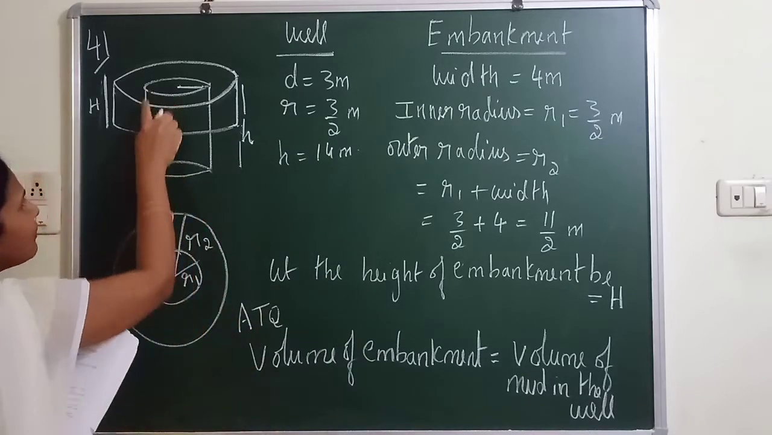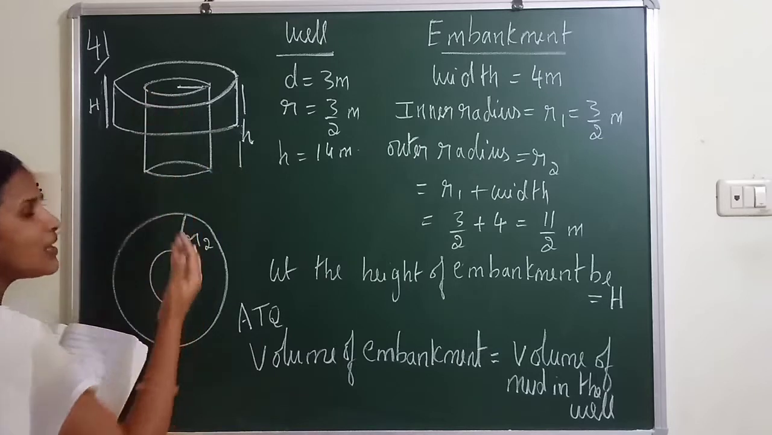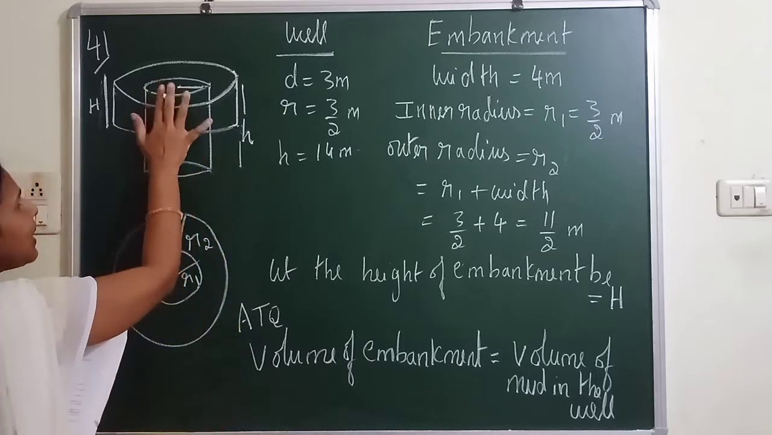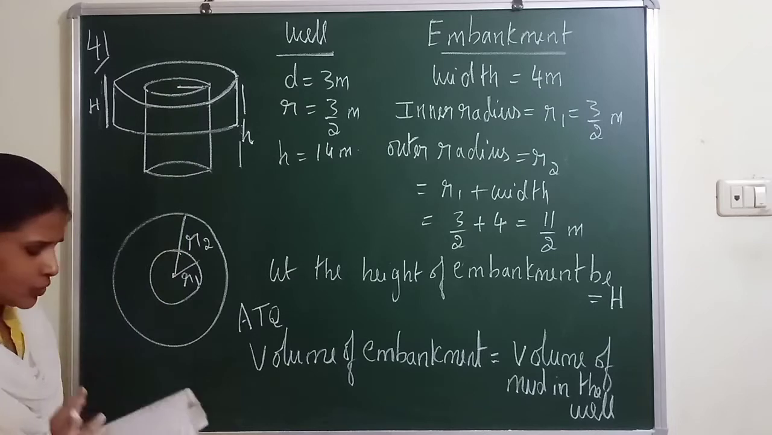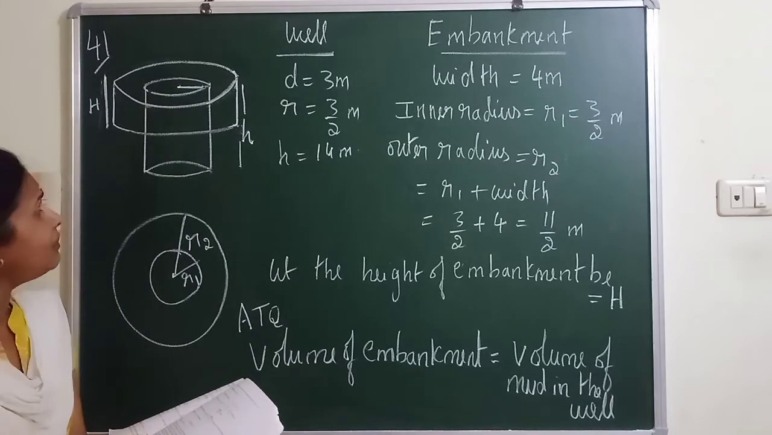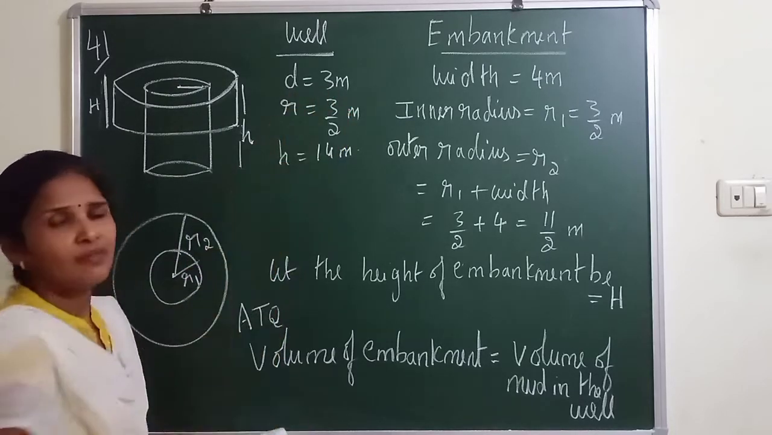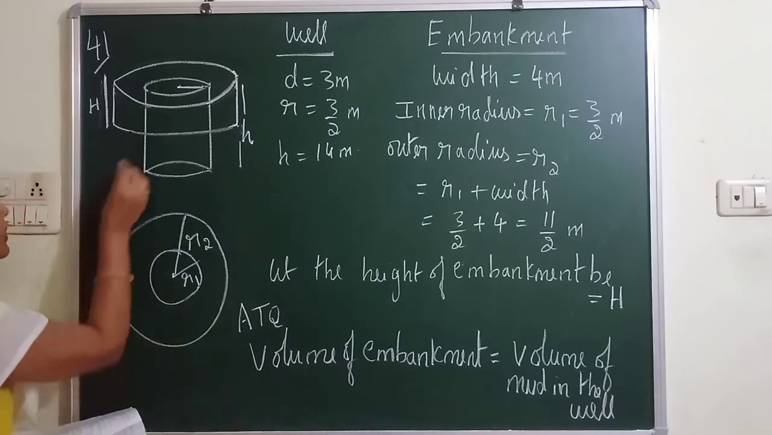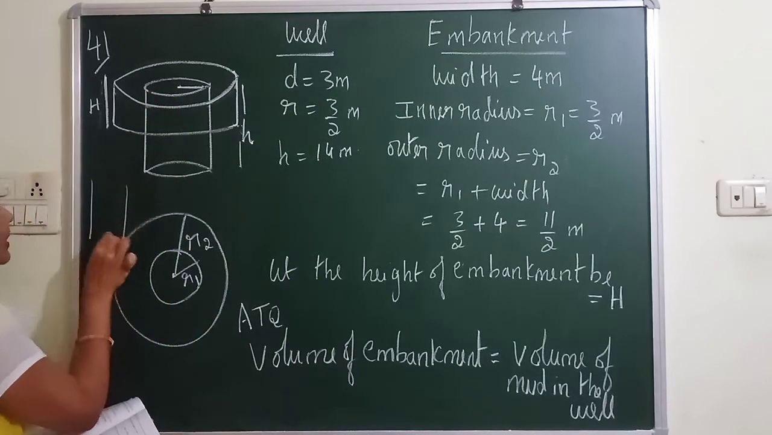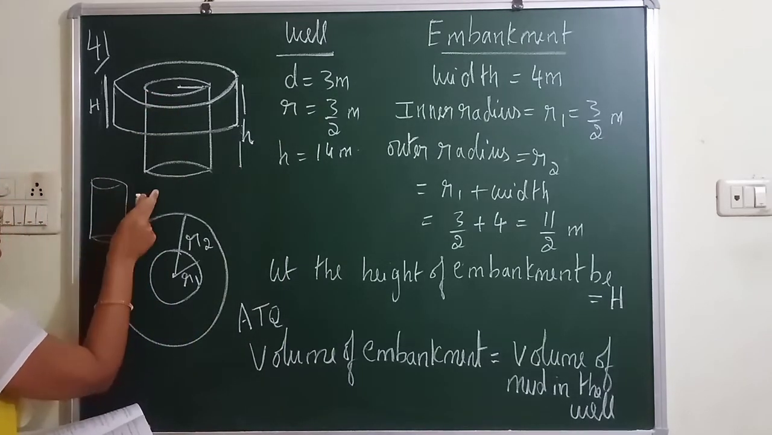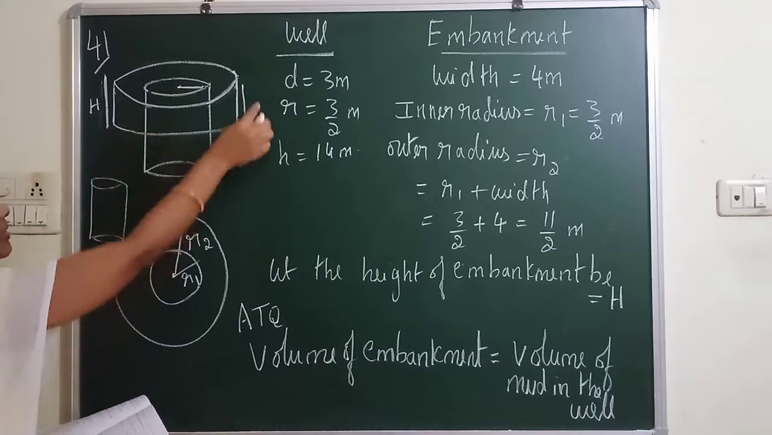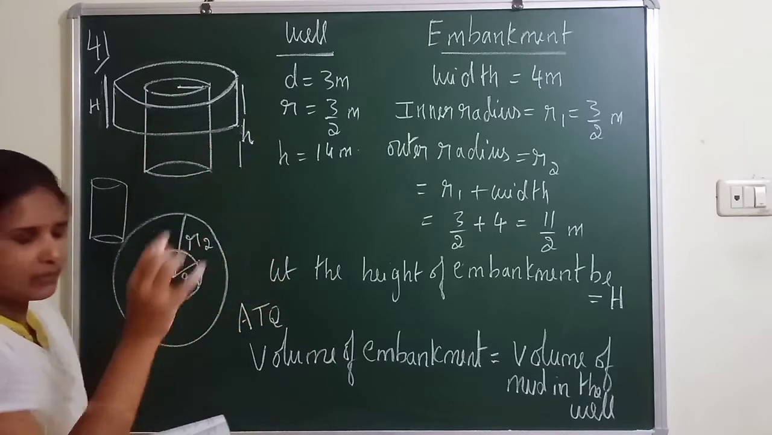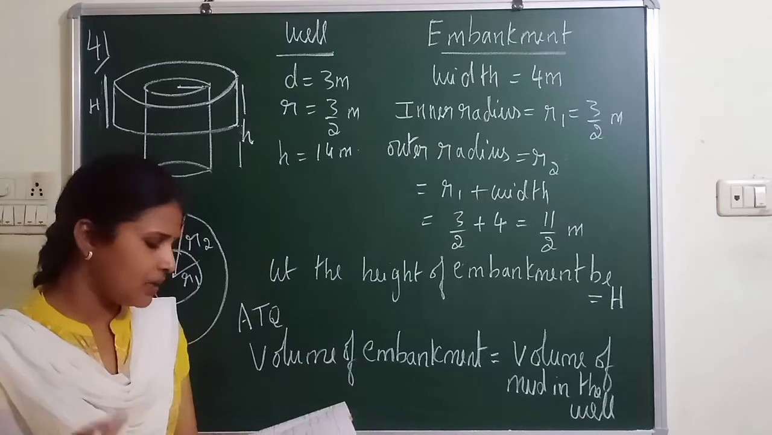Inside, you have a long cylinder; both are cylindrical shapes. So this part of the cylinder is the well. What is the diameter of the well given? 3 meter. Means this part. So the inside part is the well. The outside part, whatever circular part is there, that is the embankment. I'll tell you what is the meaning of embankment.